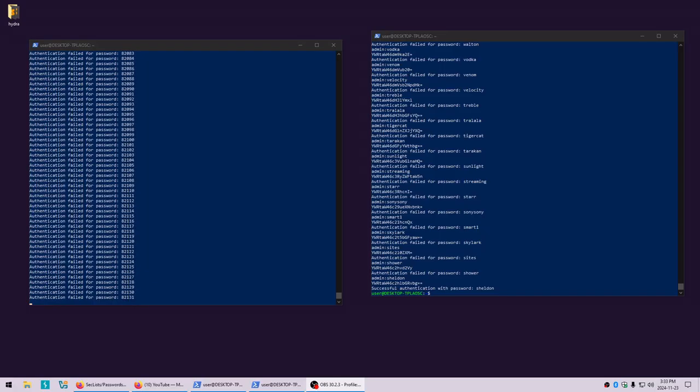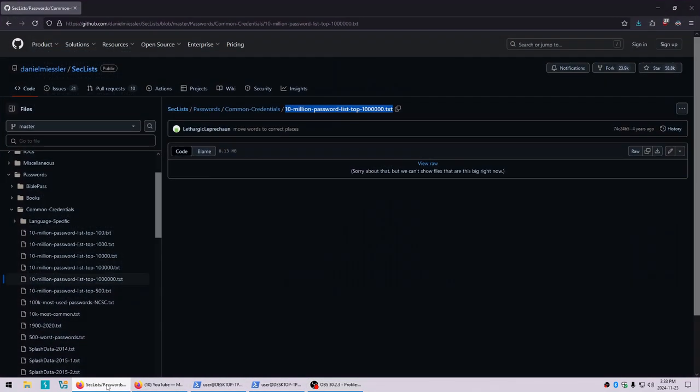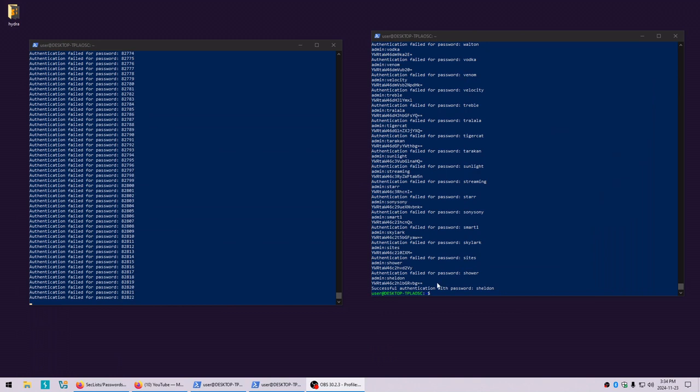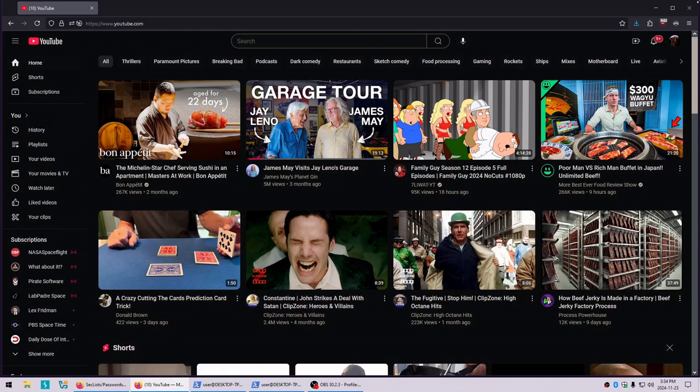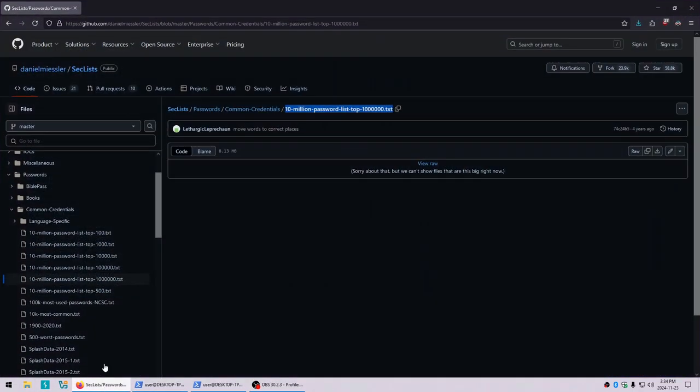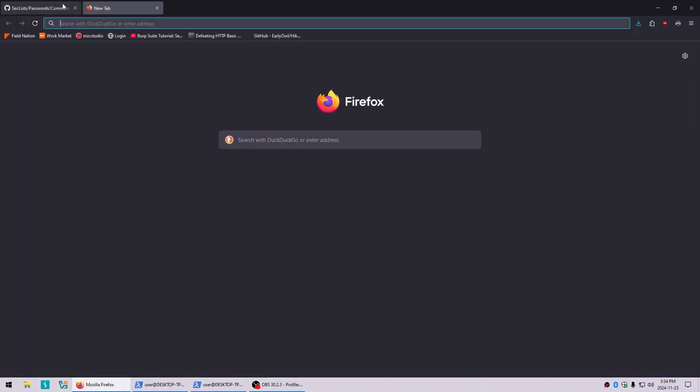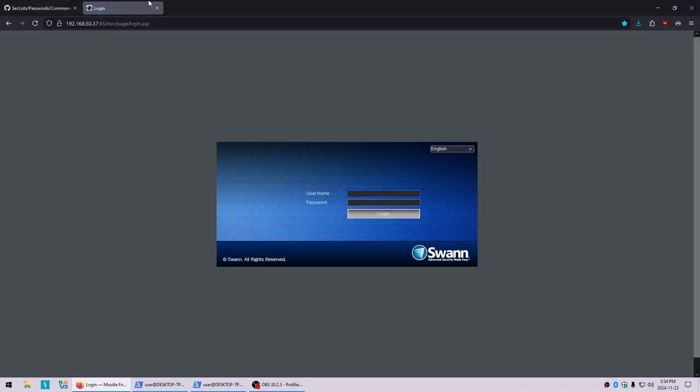So it's the next day, and this had already run its course. Anyway, I guess I was going about it the wrong way. Instead, I went and grabbed one of these top 10 million passwords lists, and I just threw that at it, and literally within 5 minutes, right there, authentication password for admin is Sheldon. So I'm just gonna go give that a try. Yeah, you can go away. All right, Sheldon it is. That is so cool.